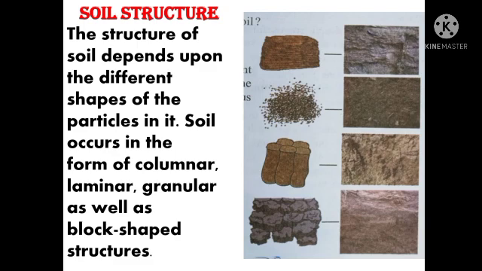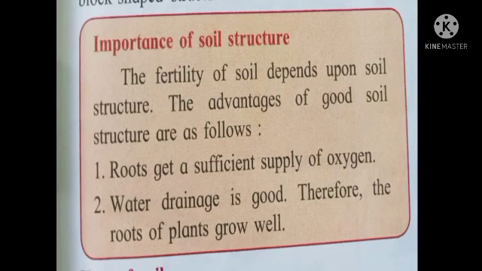And in the last image, you can see the block-shaped structure of the soil. So soil structure depends on the different shapes of the particles present in it, and the shapes are columnar, laminar, granular and block-shaped structures.